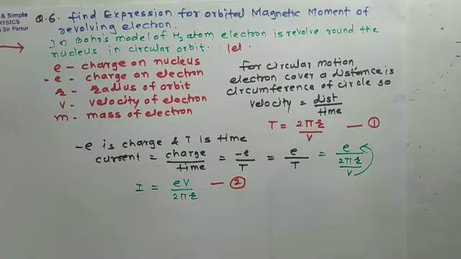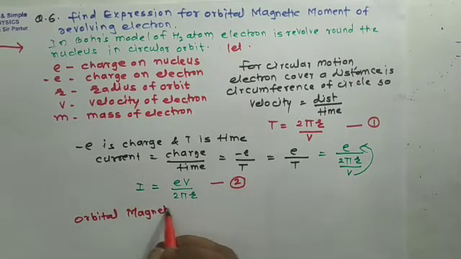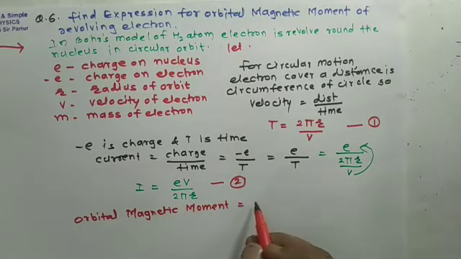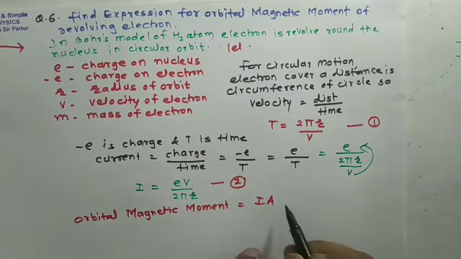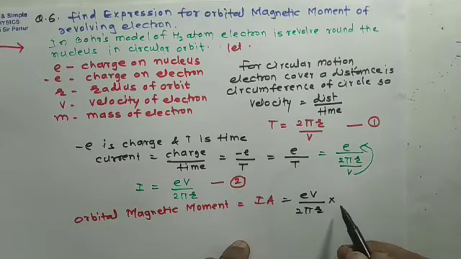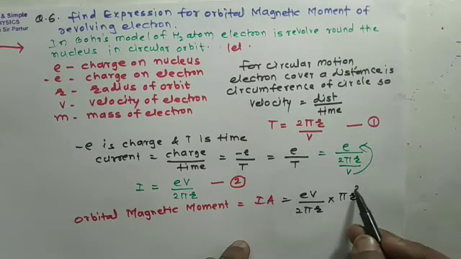Once we calculate current, we have to find the expression for orbital magnetic moment. So the formula for orbital magnetic moment will be I into area A, or area of ring. So we can substitute I: it will be ev upon 2 pi r multiplied by area of ring, pi r square.